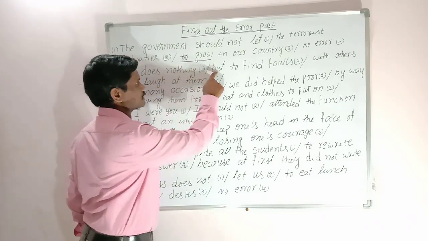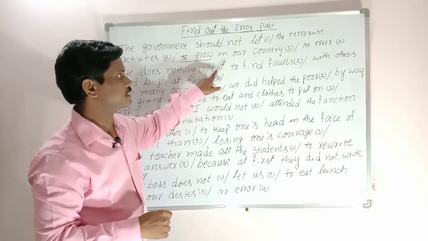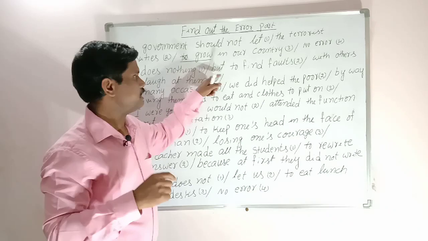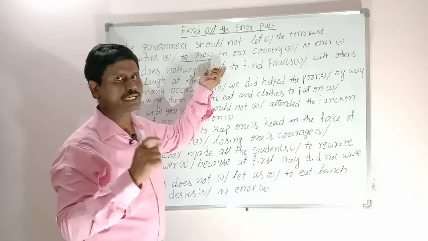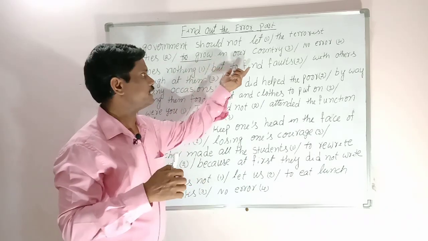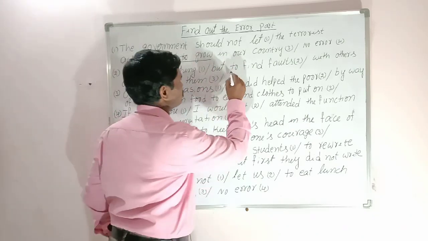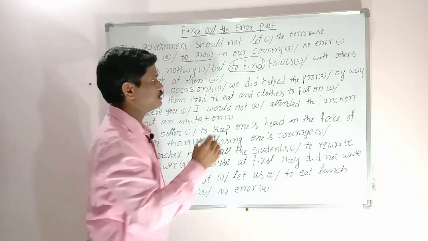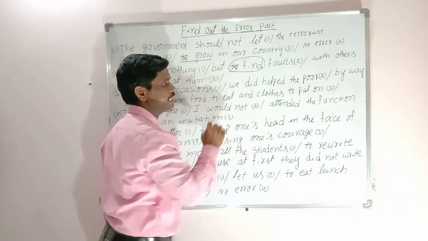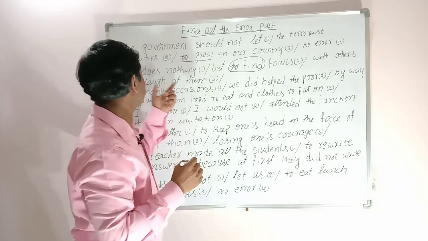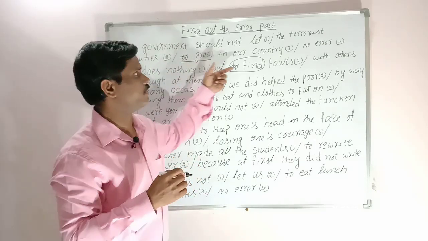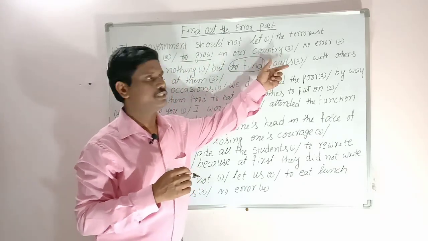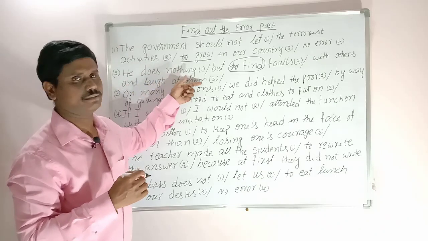Friends, look at this one. He does nothing but. As I already told you, but, than, except. When we use these three words as conjunctions, we directly use verb 1, but here it is given "to" plus verb 1, to infinitive. So this is the wrong part. "To" is an extra word. The correct answer is, he does nothing but find faults with others and laugh at them.